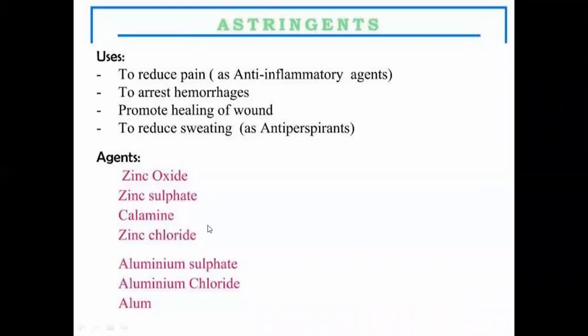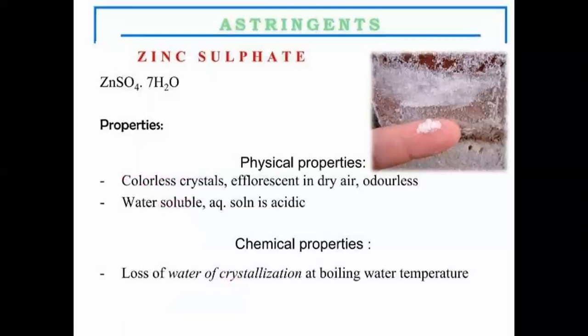And the examples of the compounds which are coming under this category are zinc oxide, zinc sulfate, calamine, zinc chloride, aluminum sulfate, aluminum chloride, and last but not the least, alum, which is used as an astringent. Now, the compound zinc sulfate, the physical properties: it is colorless crystals and efflorescent in dry air, odorless and water soluble. Aqueous solution is acidic in nature.